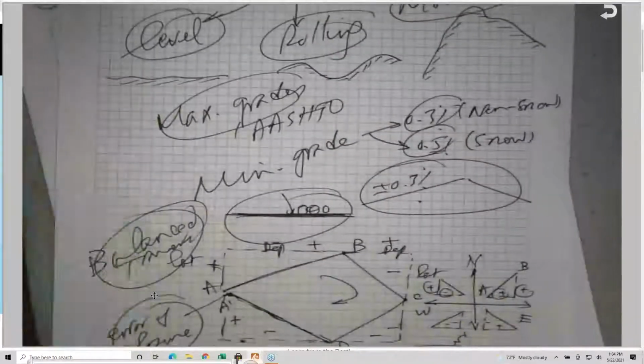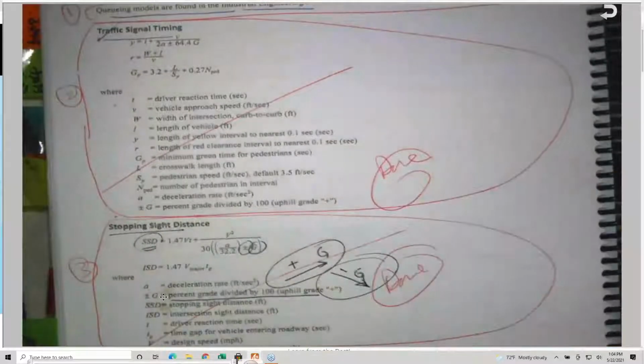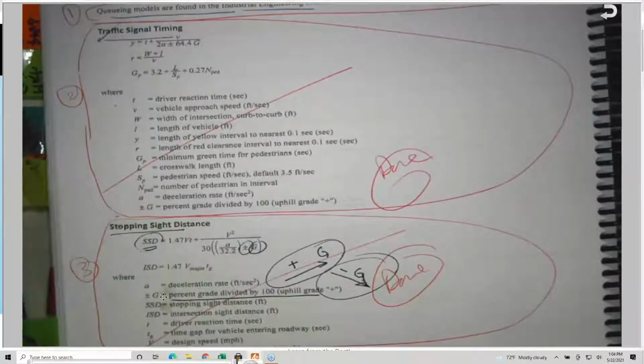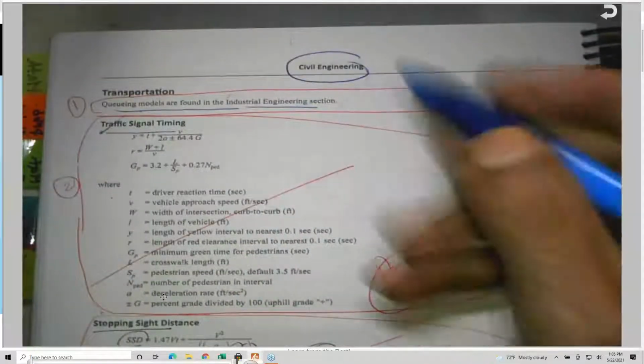So starting on page 298, we get some additional material here.